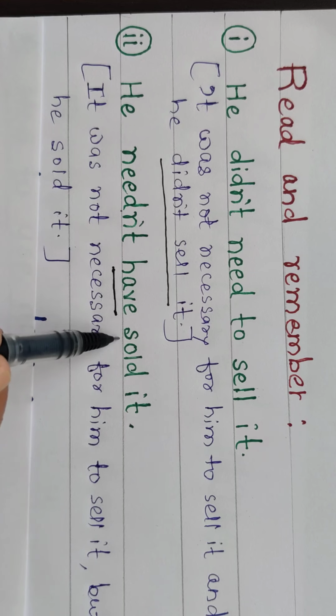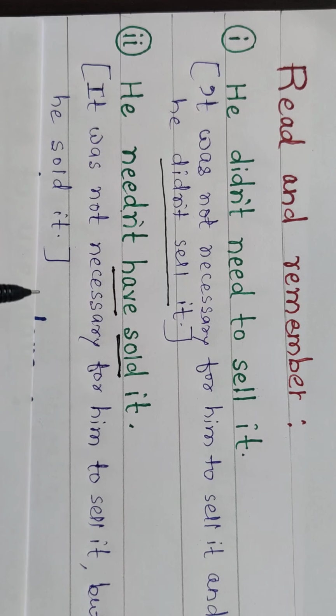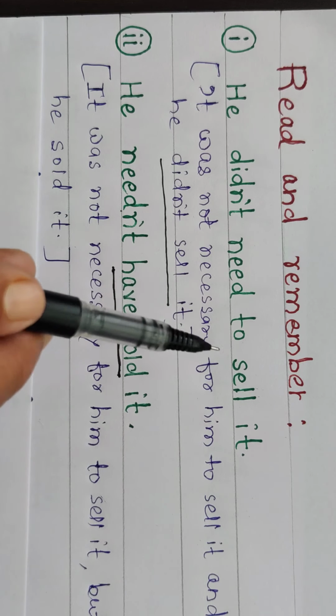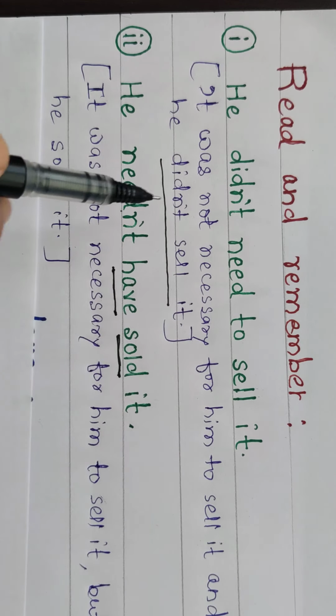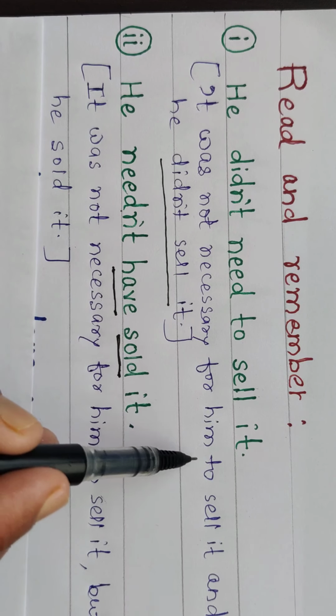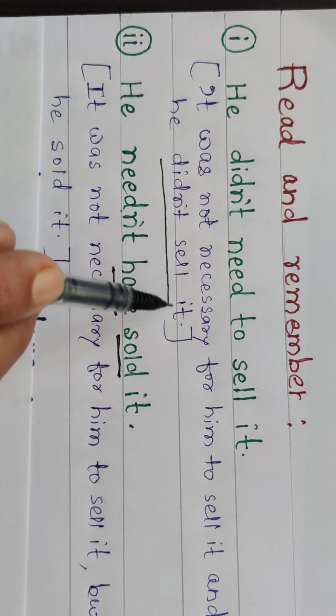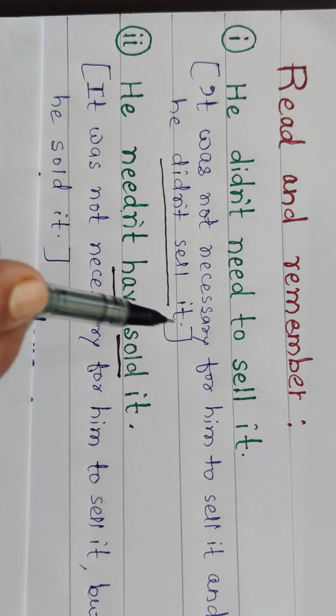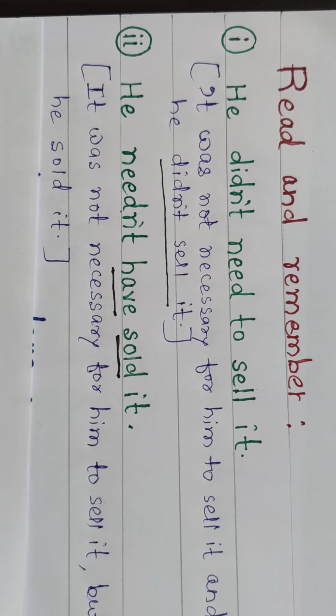Have sold means he sold it, but now he is realizing that he needn't have sold it. And in the first sentence, he didn't need to sell it. It was not necessary, and he didn't sell it. Understand? These are two sentences about need.